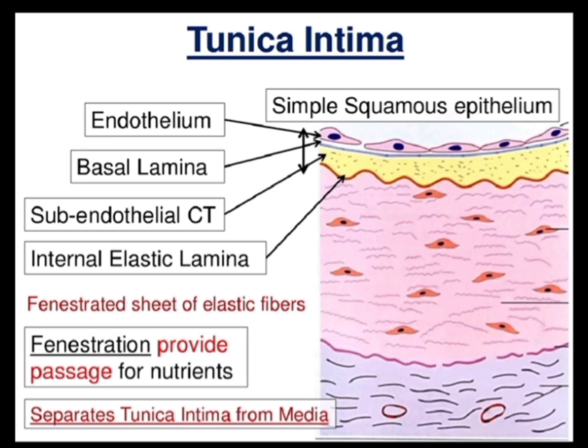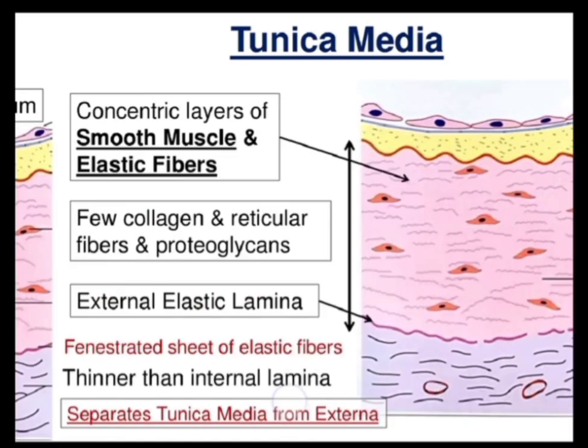Then this corrugated line is the internal elastic lamina, and then there is the broader area, which is the tunica media. The fenestrated sheet of elastic fibers is called the internal elastic lamina, which separates the tunica intima from the tunica media. These fenestrations provide passage for the nutrients.